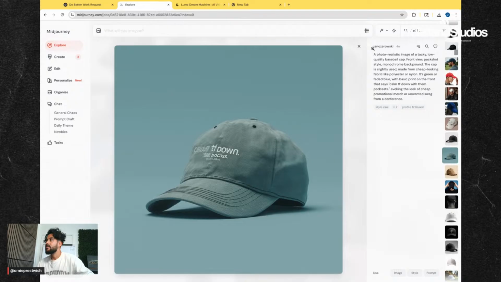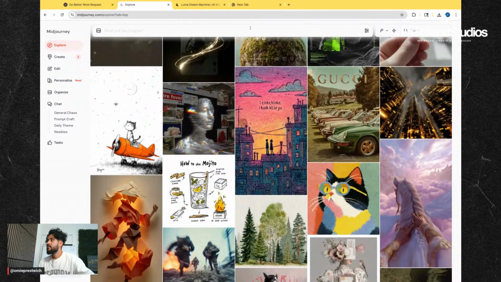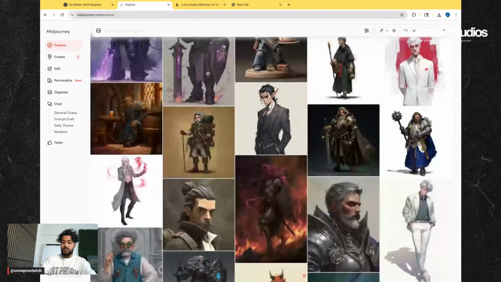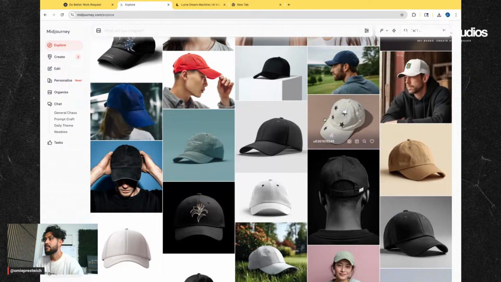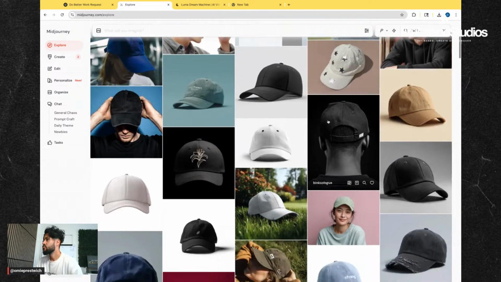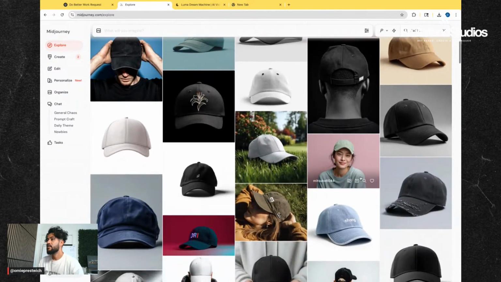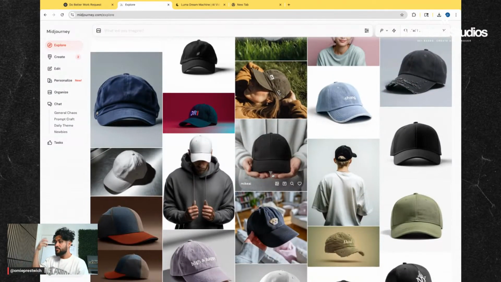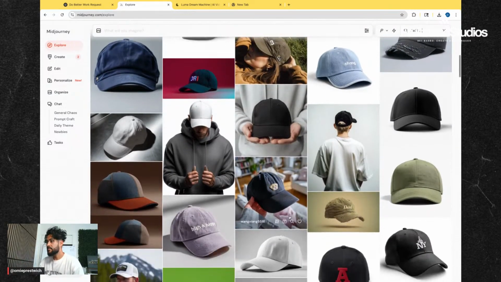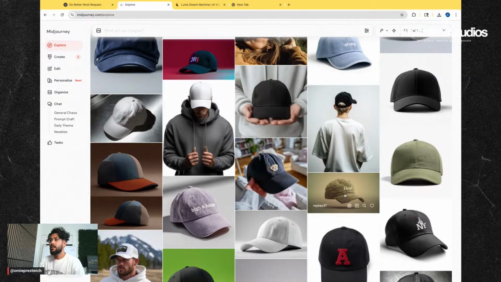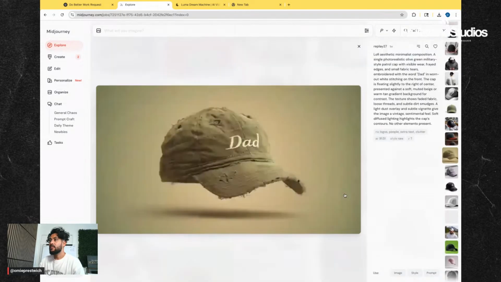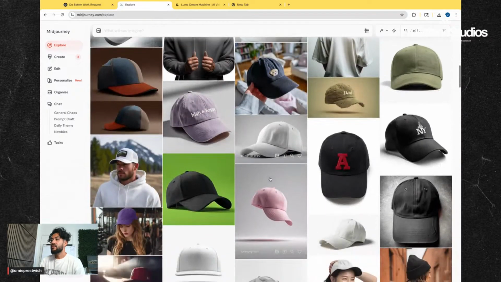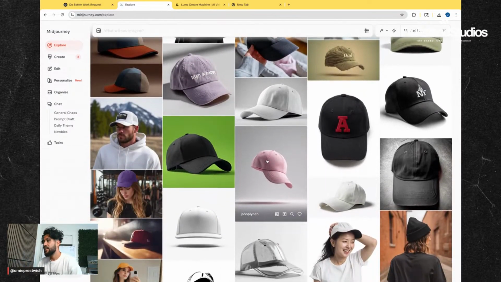Wow, I love that color. I like this. I like this. I like that. What I'm looking for is I'm just kind of getting an idea. It's fun. I'm getting an idea on how to make some fun dad hat ideas.